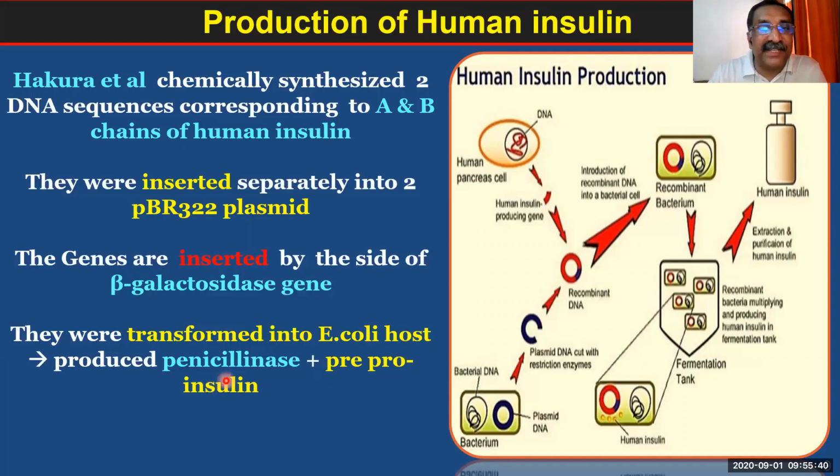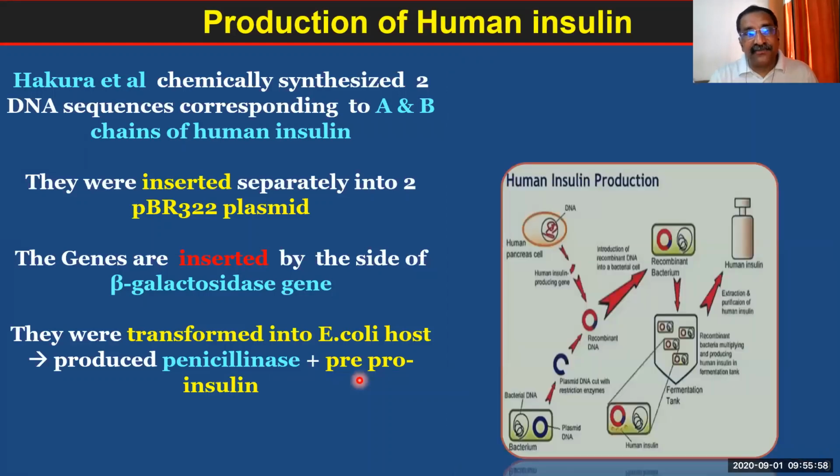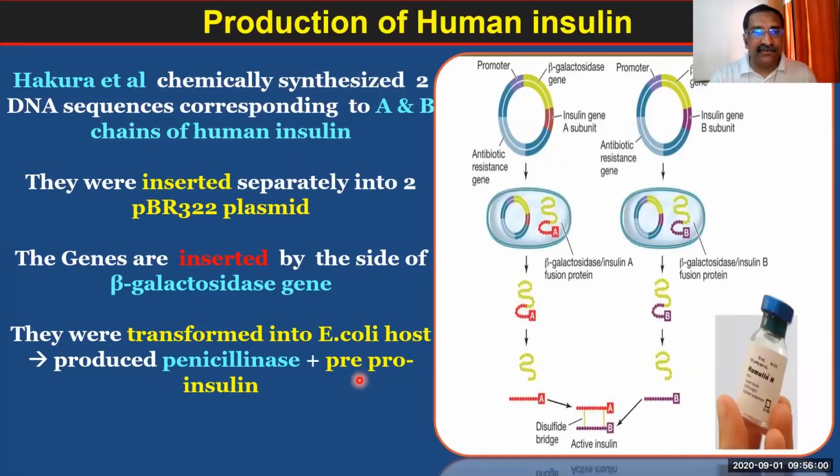It is in the form of penicillinase and pre-pro insulin. So this E. coli produced not the pro insulin only; they produced penicillinase plus pre-pro insulin, a mixture, a combination.